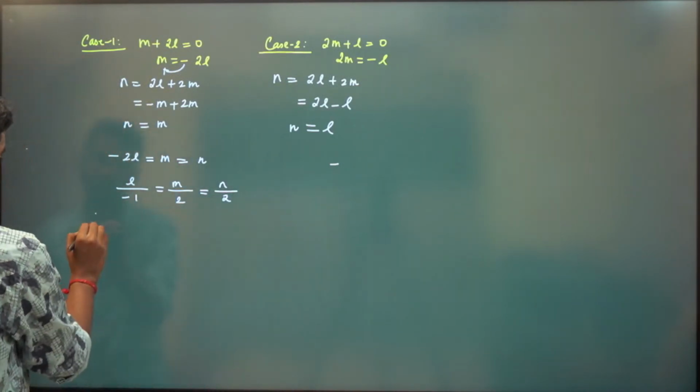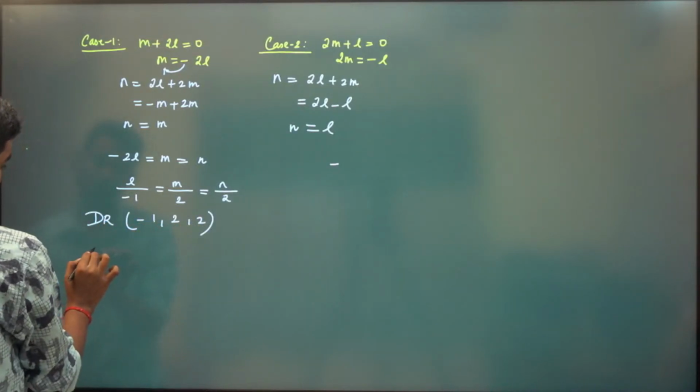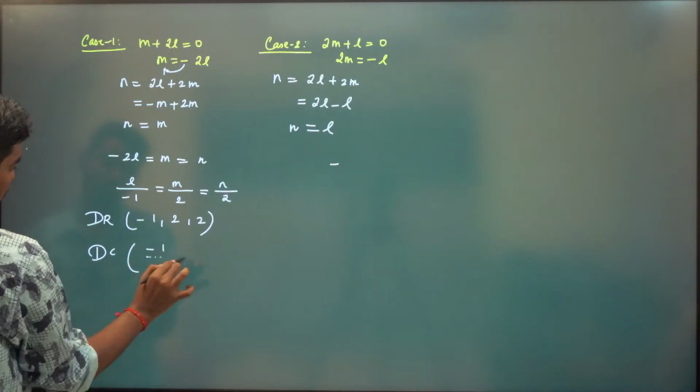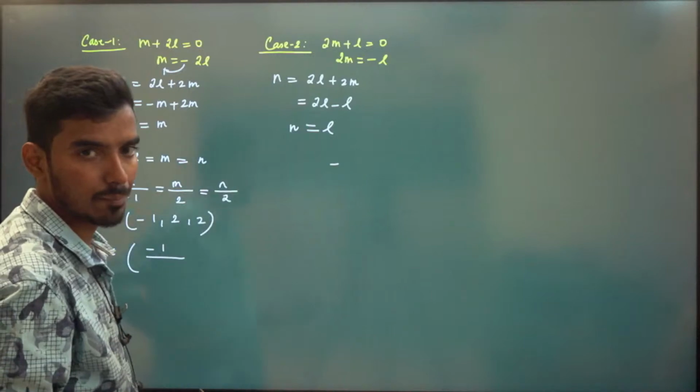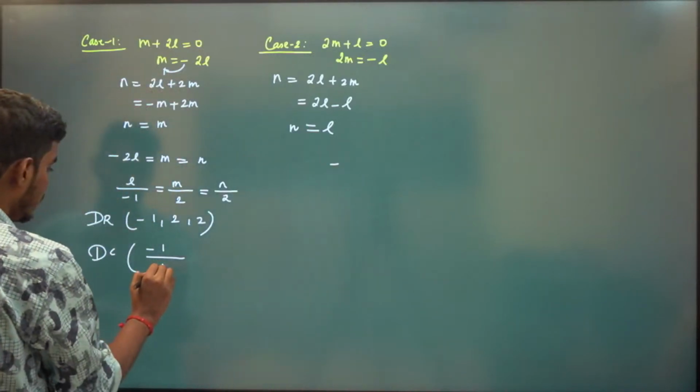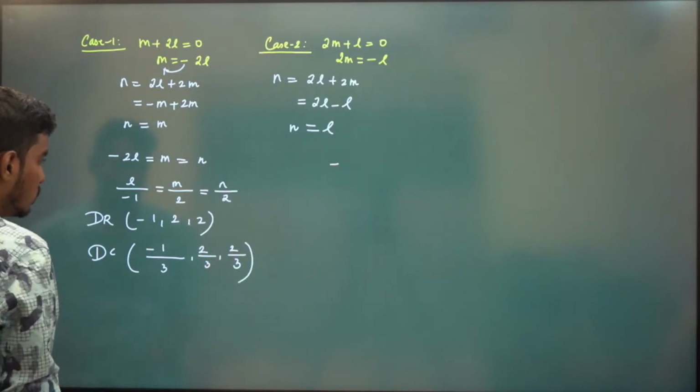So that means the direction ratio of the first line is minus 1, 2, 2. So our direction cosine is minus 1 by root of 2 square plus 2 square plus 1, so 4 plus 4 plus 1. So it will be 3. So minus 1 by 3, 2 by 3, 2 by 3 is our direction cosine of the first line.